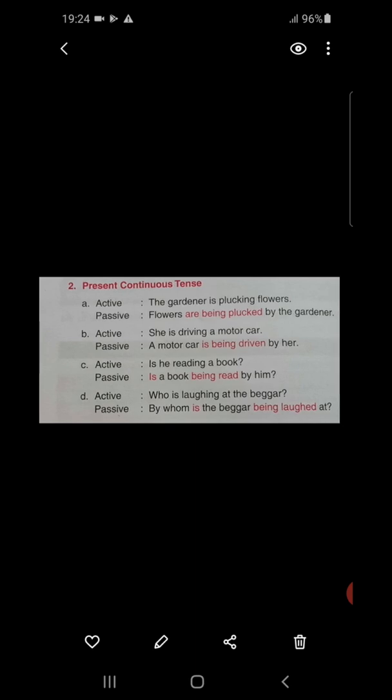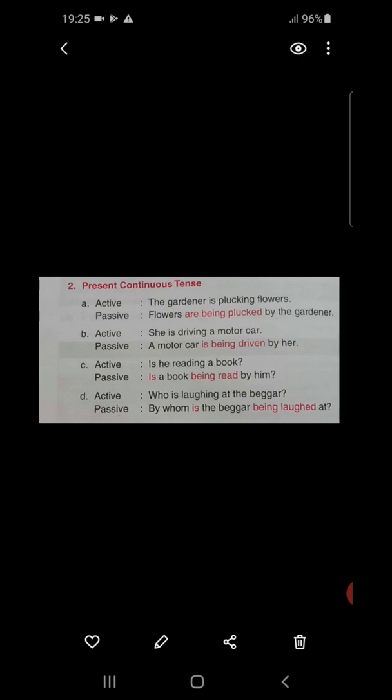Now, the beggar, the object of the active voice, is turning into the subject of the passive voice. Okay? So, the beggar. Next, being. According to the rule, we have to put being. Now, laughing is turning into the what? Laughed. Third form of the verb.